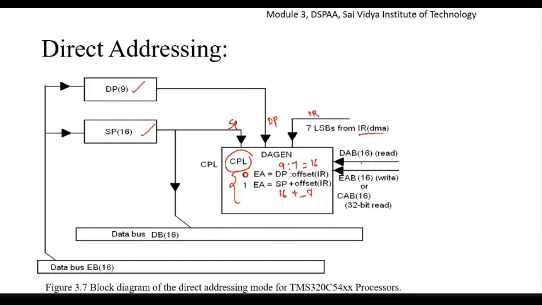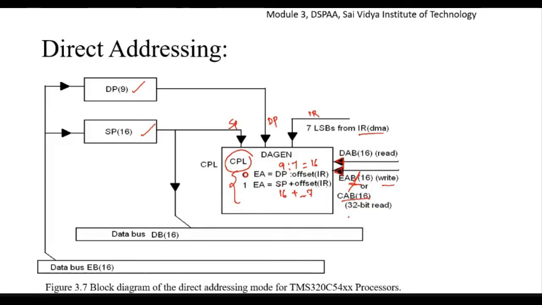We also have inputs to this, maybe from DAB, the data address bus, or from EAB for write, or instead of this we can also use CAB. A 16-bit or 32-bit read operation can also be used. If it is 32 bits, one time it will load the data, and again it fetches the data, because CAB and CB are all 16 bits, so it can transfer 16 bits of data at a time.